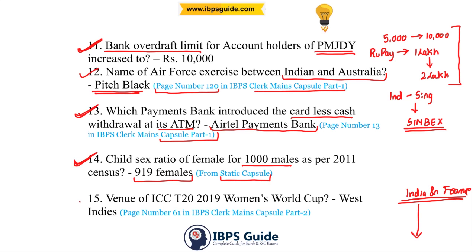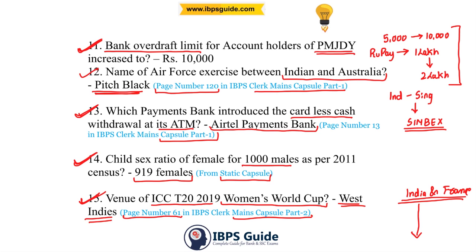15th question, the venue for ICC T20 2019 Women's World Cup. So where will the 2019 Women's World Cup be held? The answer is West Indies. It will be held in West Indies. It was mentioned on page number 61 of Mains Capsule part 2.